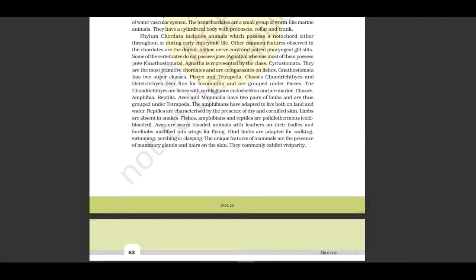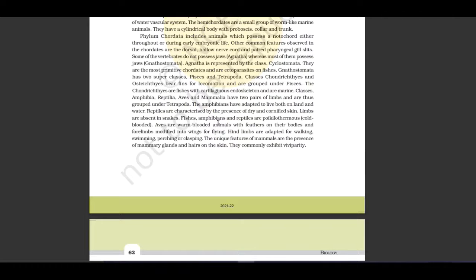Gnathostomata has two superclasses, Pisces and Tetrapoda. Classes Chondrichthyes and Osteichthyes bear fins for locomotion and are grouped under Pisces. The Chondrichthyes are fishes with a cartilaginous endoskeleton and are marine. Classes Amphibia, Reptilia, Aves and Mammalia have two pairs of limbs and are thus grouped under Tetrapoda. The Amphibia have adapted to live both on land and in water. Reptilia are characterized by the presence of dry and cornified skin. Limbs are absent in snakes.